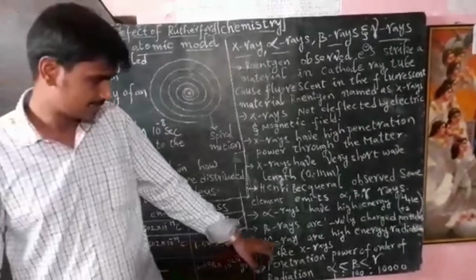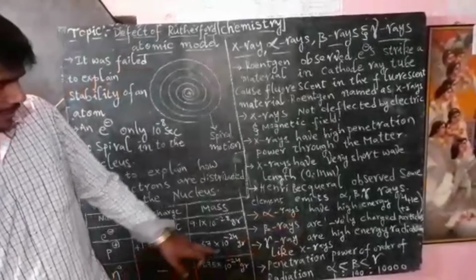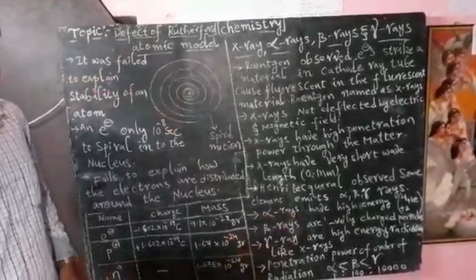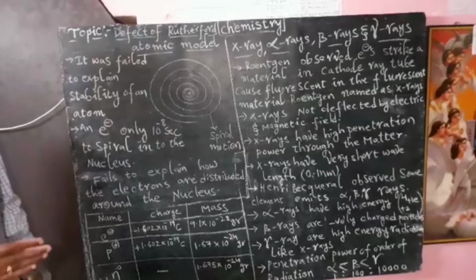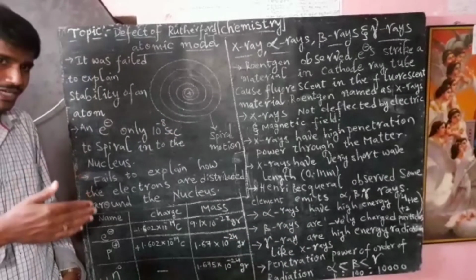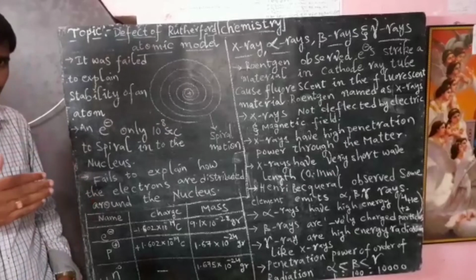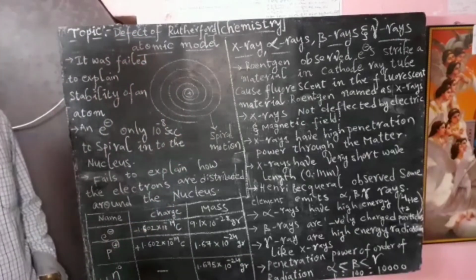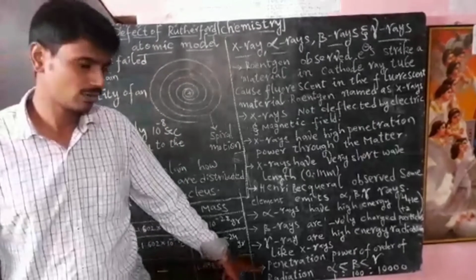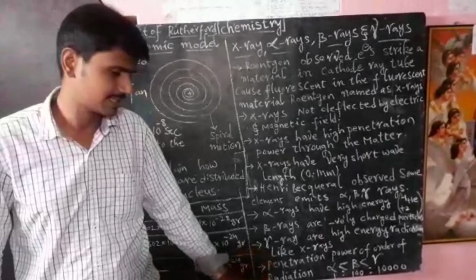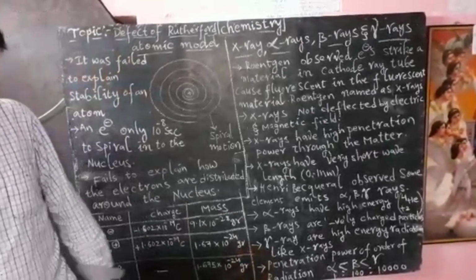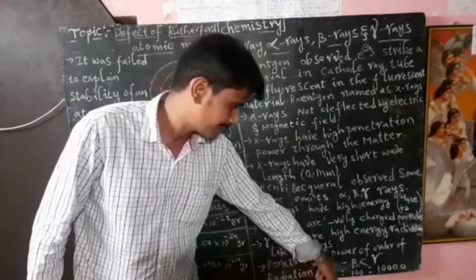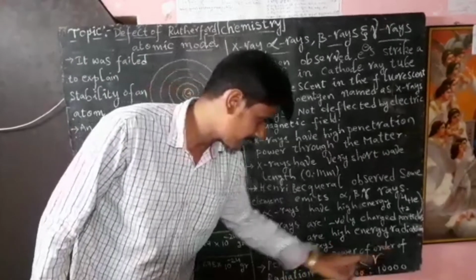Gamma rays are high energy radiations like X-rays. Already we discussed X-rays, which have high penetration power. Same like that, gamma rays also have high energy and penetrate through matter. Here I wrote penetration power of radiation: alpha radiation is less than beta radiation, beta radiation is less than gamma radiation.